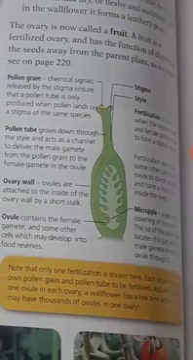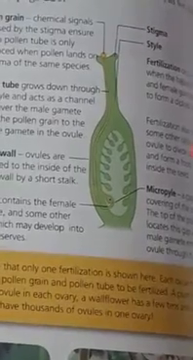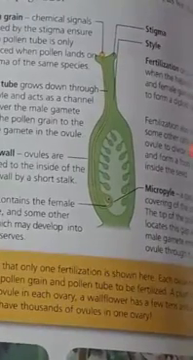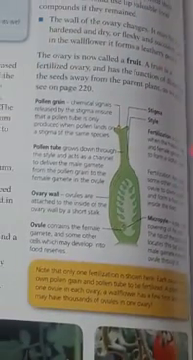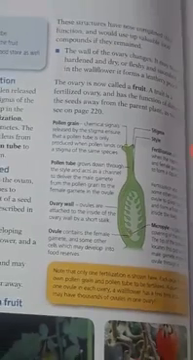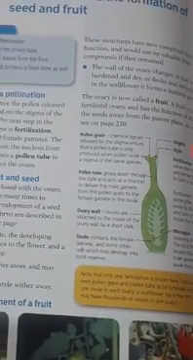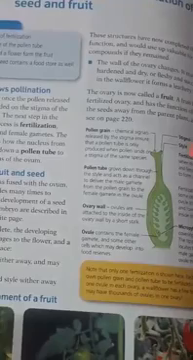outer shell will be succulent, very soft or spongy. But if it is forming an orange or a grapefruit, its outer layer will be leathery. And if it is forming a groundnut, its outer layer will be dry. So it depends on the type of fruit it is forming.